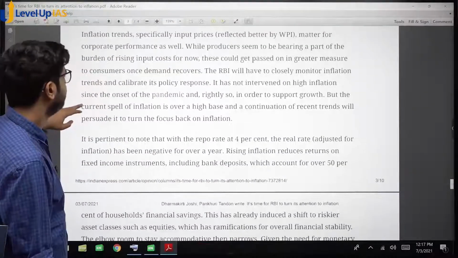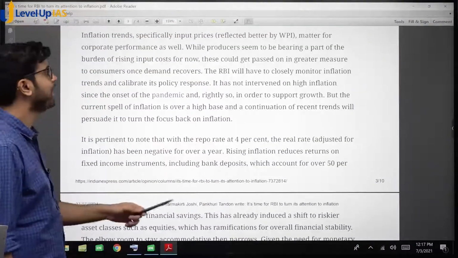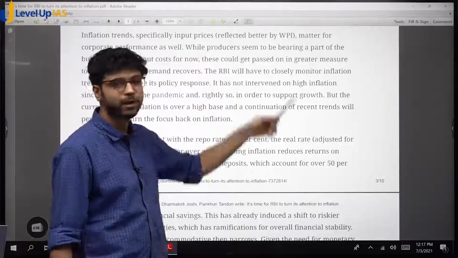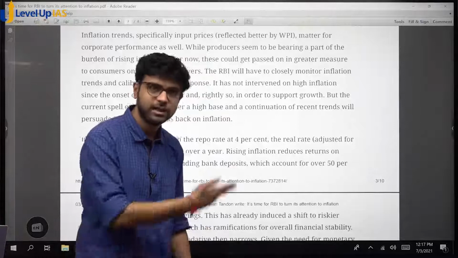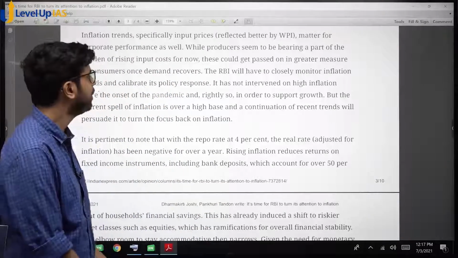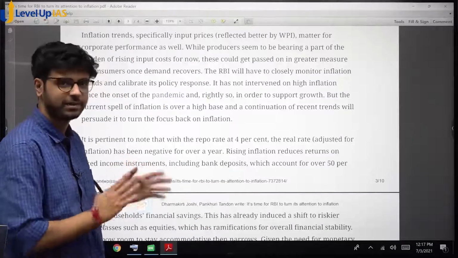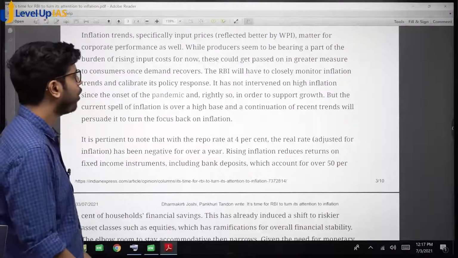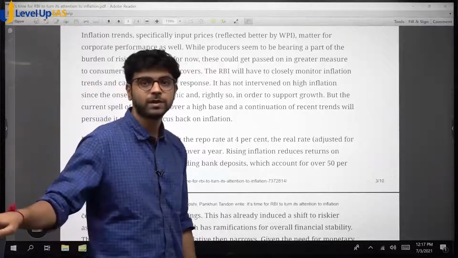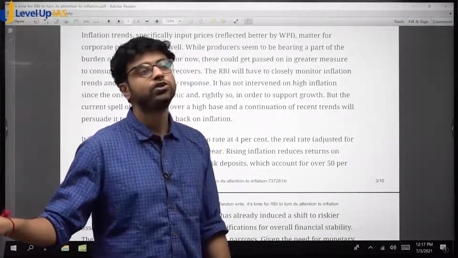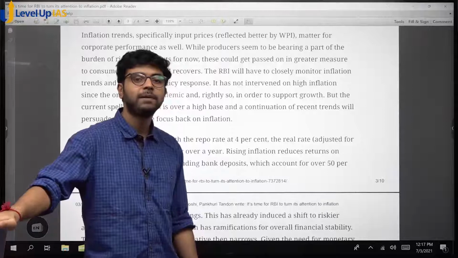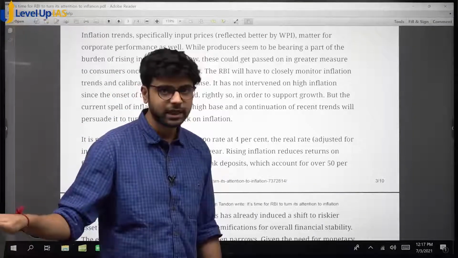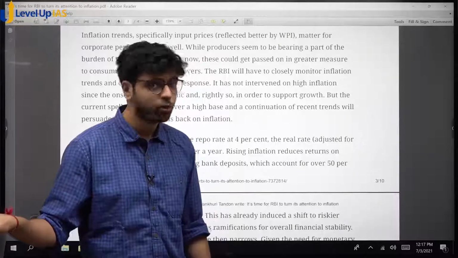Next. Inflation trend, specifically input prices, is reflected better by WPI. Do you agree with this? Input prices are reflected better by WPI. We saw input and intermediate goods are in WPI. See, remember WPI is producer plus wholesaler mixed. I told you. Matters for corporate performance as well. Why corporate performance? Because they are the producers. Big MNCs are also producing things. So when WPI rises, they are getting more prices. In food inflation, the farmer is getting more prices. In WPI, corporates are getting more prices. Yes or no?